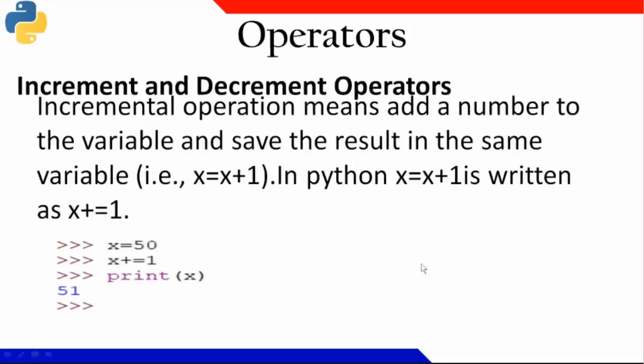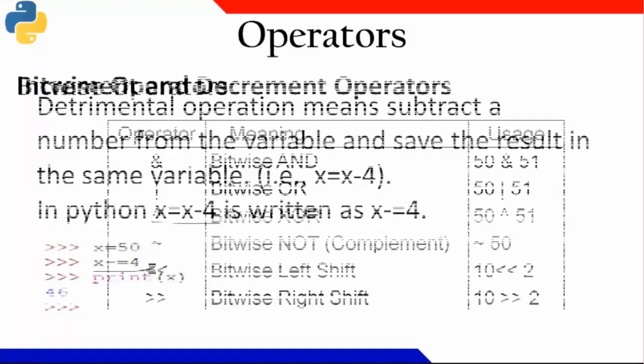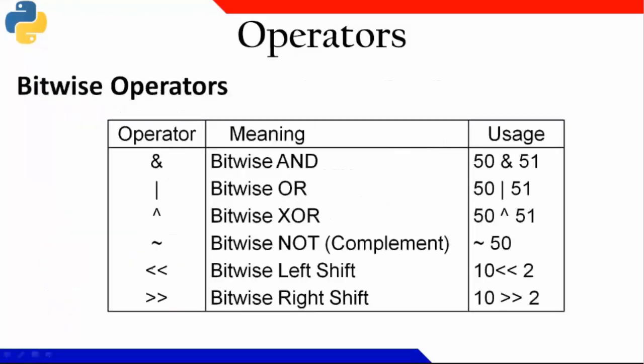Okay. Increment and decrement operation: x equal to x plus 1. Instead of writing like that, I'll be writing x plus equal to 1. So this is the thing that I can use. Similarly, for the decrement operator also, in place of writing x equal to x minus 4, I'll write x minus equal to 4. Okay.